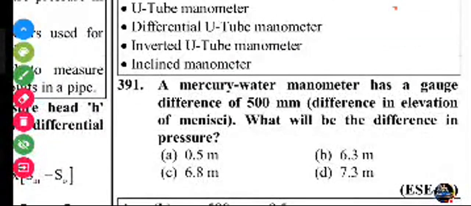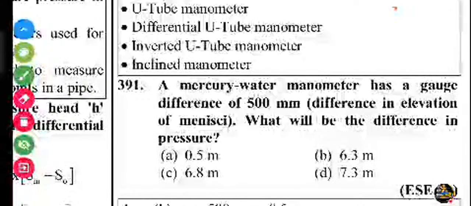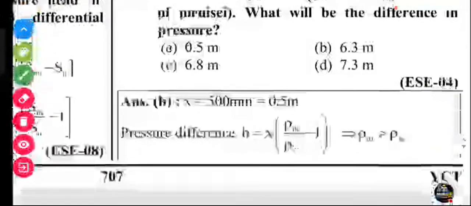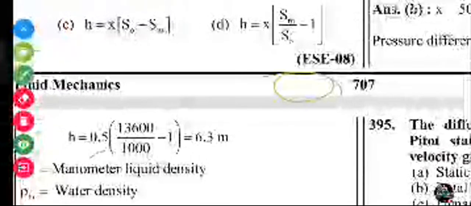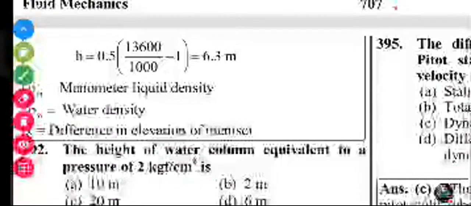A mercury water manometer has a gauge difference of 500 mm, the difference in the elevation of the mercury. What will be the difference in the pressure? X is given, the elevation difference 0.5. You can put this in the equation, X is 0.5 and the differential reading.